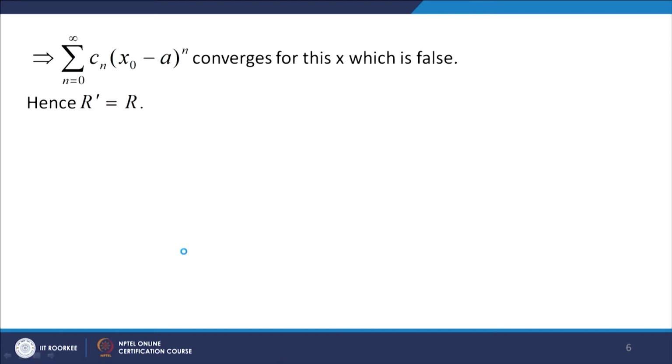For this x, sigma n equal to 0 to infinity c n (x minus a) to the power n converges, which is false, and hence r dash should be equal to r. So, that is how we prove this theorem.